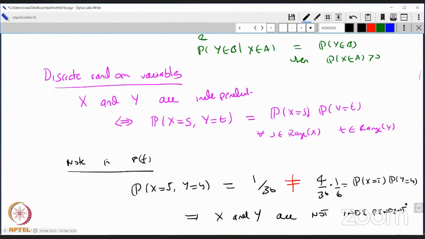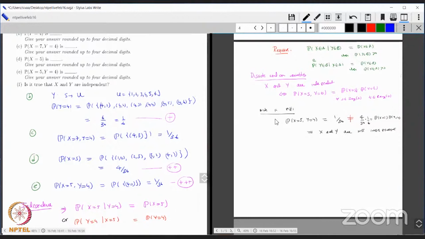For discrete random variables, this is all you have to check. You have to check that the probability of X equal to s and Y equal to t multiplies out. And here in this example, it's not going to be true, because this particular 5 and 4 is 1 over 36. But if you multiply those probabilities, you get something else. So they're not independent. Let me now pose a question for you, which is homework assignment 4.